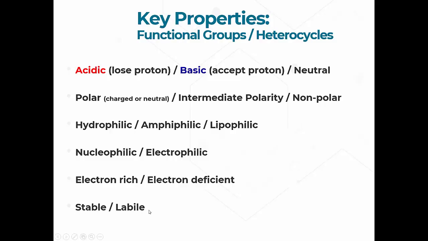Okay, and then finally we have something that's kind of independent of all these other properties. We have compounds that are either stable, which means that nothing much happens to them. In other words, you can put this material in a jar, sit it on a shelf, and 100 years later it'll be there. Things that are stable are real simple things like sodium chloride, table salt. Nothing's going to happen to table salt. It might degrade the bottle it's in, because table salt's corrosive, but that's the only thing with regard to that.